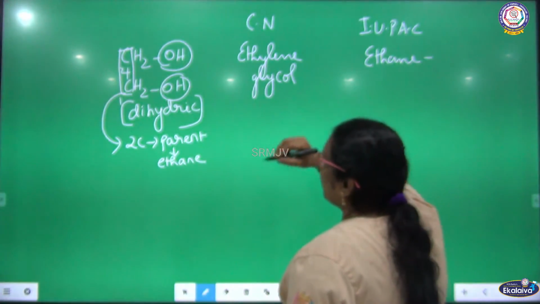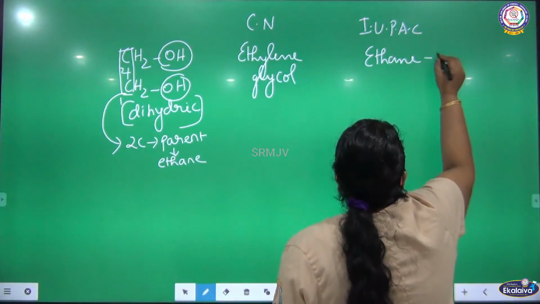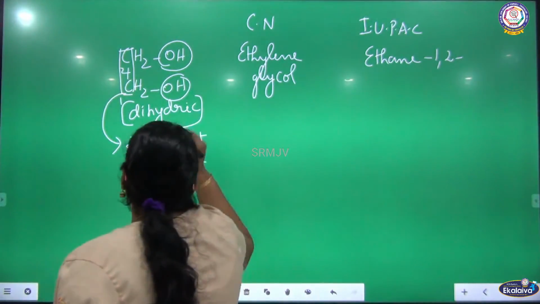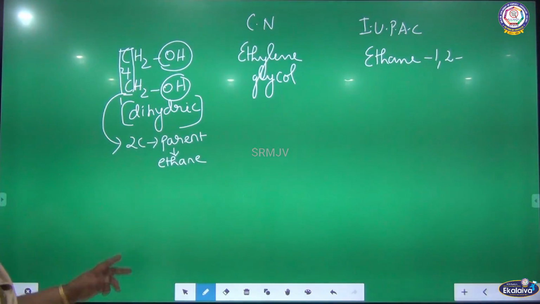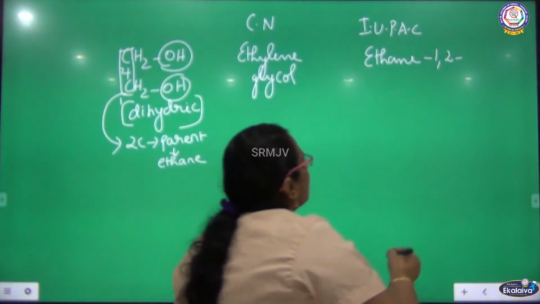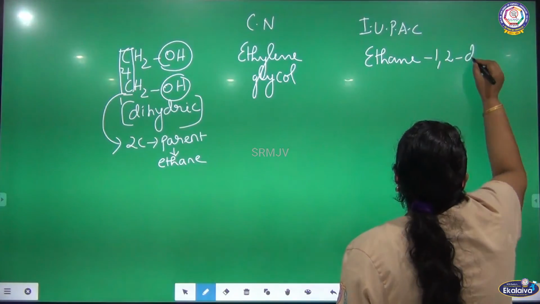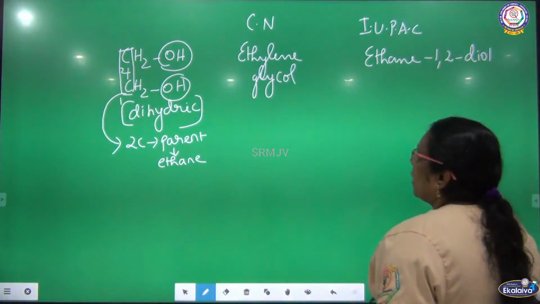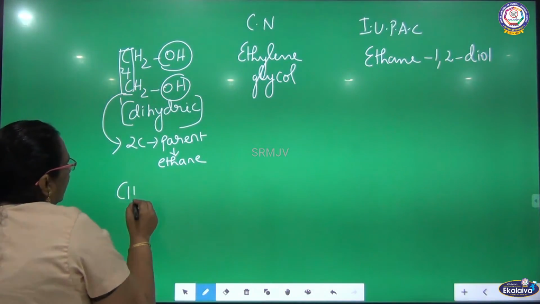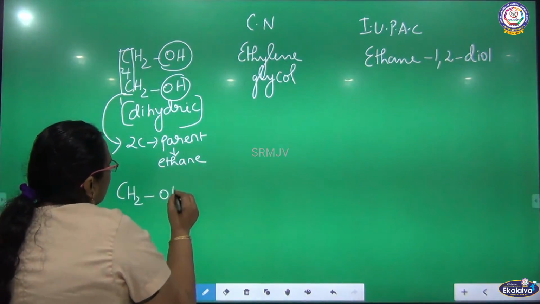The attachment of OH is at the first and second carbon, 1,2. For OH, the IUPAC ending is -ol. For 2 hydroxy groups, for 2 alcoholic groups, it is diol. So ethane-1,2-diol. This is a dihydric alcohol. The next one, we are going to talk about trihydric alcohol.